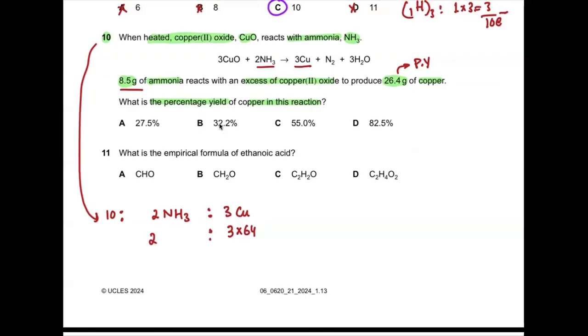Ammonia has a nitrogen whose Ar is 14 and there are 3 hydrogens, so 14 plus 3 is 17. So 2 times 17. Is it understandable how I made the ratio? I take the ratio of the masses of the reactant and the product whose amount is given. Is this understandable to all of you?